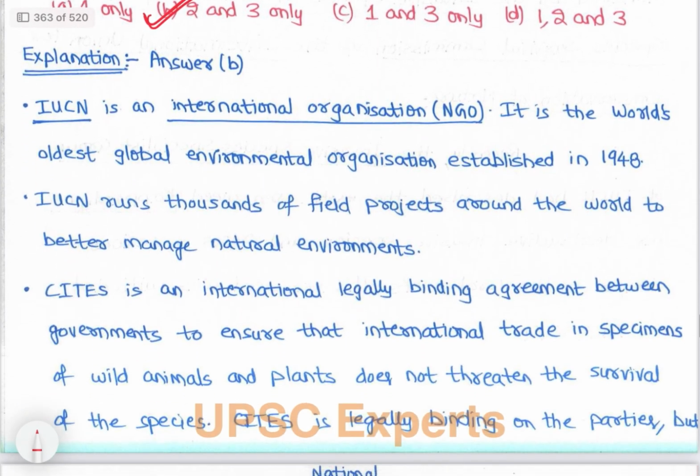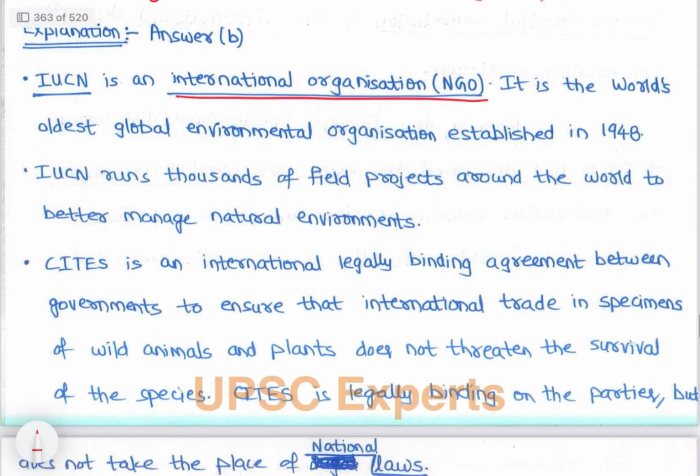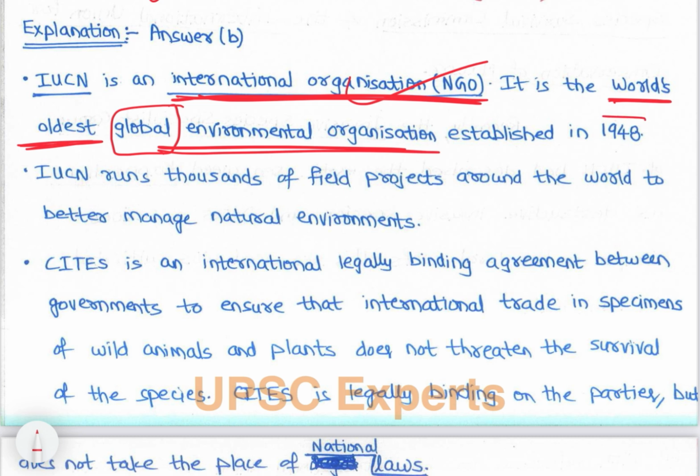So IUCN is an international NGO. It is the world's oldest global environmental organization, established in 1948. Again, this is an important point you need to remember. दुनिया का global level में oldest environmental organization है, established in 1948.